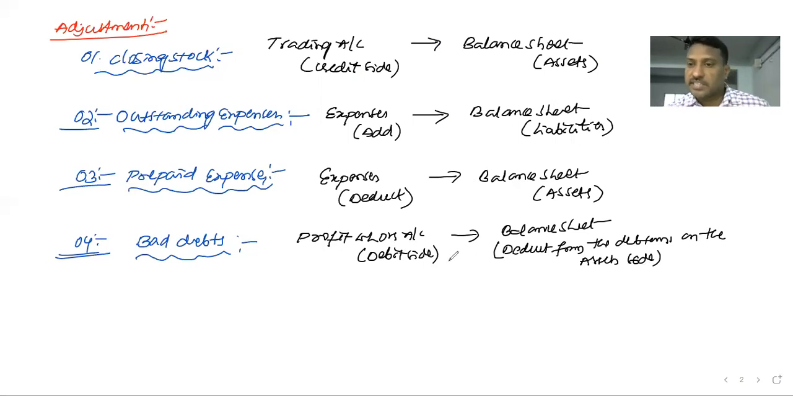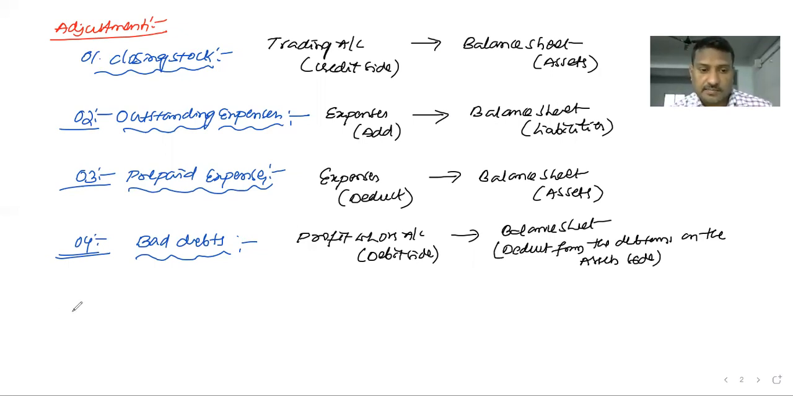Profit and loss account debit side, first we have to write one time, and the second time it could be recorded on the balance sheet, deducted from the debtors on the asset side of the balance sheet. Yes, that is the point of bad debts. I hope everyone understands the concept of bad debts. Yes, come down to the next.